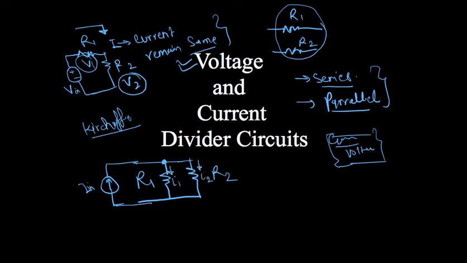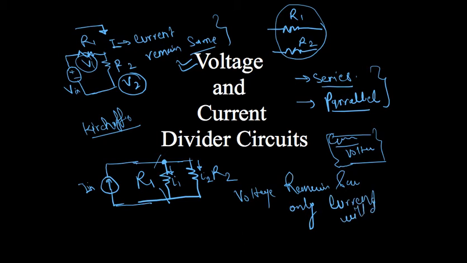Okay, so what is happening in case of parallel connection, current division is taking place, voltage remains the same, only current will divide. Correct? So in case of series, voltage division takes place, in case of parallel, current division takes place. So according to this theory, we will start our current division and voltage division circuits.